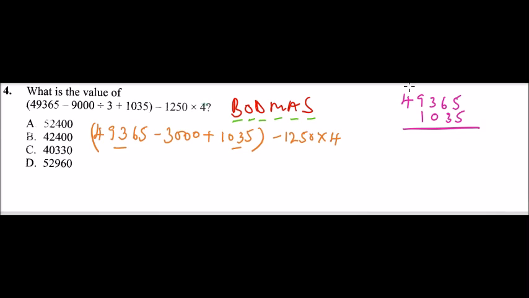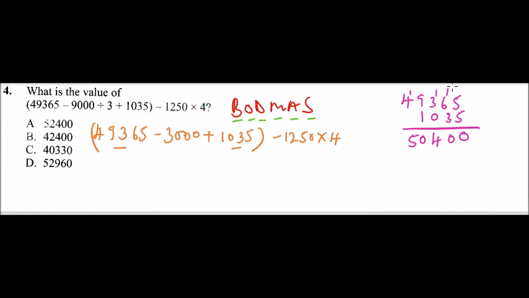Here you get 5 plus 5 is 10, you get 0, you carry 1. 1 plus 6 is 7, plus 3 is 10, so you get 0, you carry 1. 1 plus 3, you get 4. Then 9 plus 1, you get 10, so you carry 1. And 4 plus 1, you get 5. So here you get that.